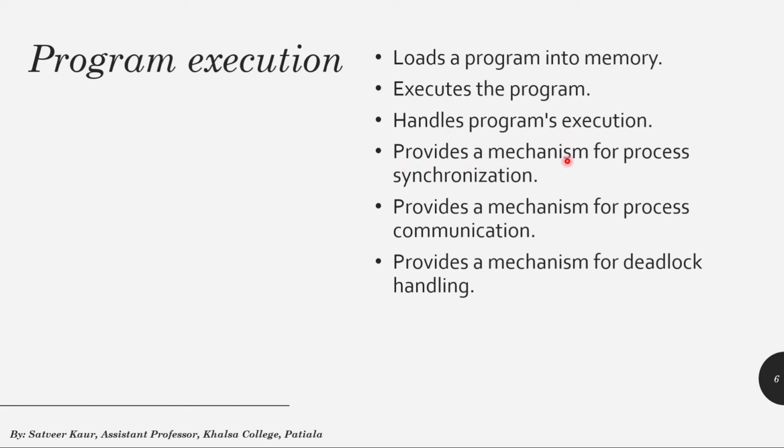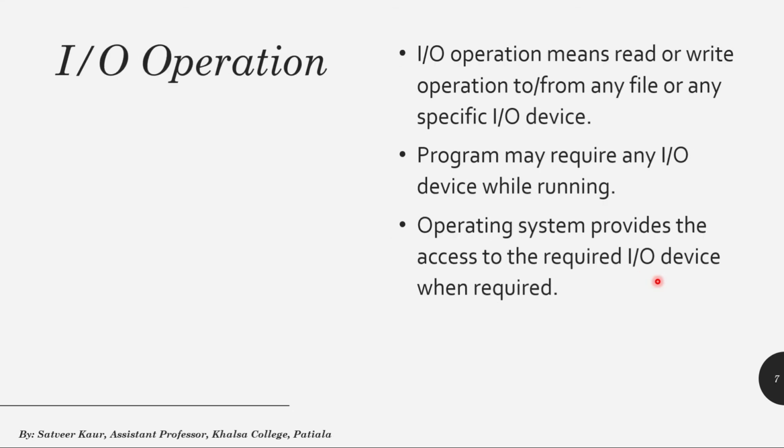It provides a mechanism for process synchronization. Synchronization is an operation or activity of two or more things at the same time or same rate. It provides a mechanism for process communication so that processes can communicate with each other. It provides a mechanism for deadlock handling. A deadlock is a state in which each member of a group is waiting for another member, including itself, to take an action.